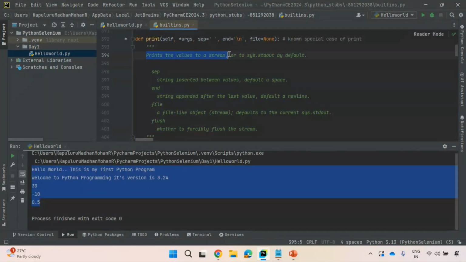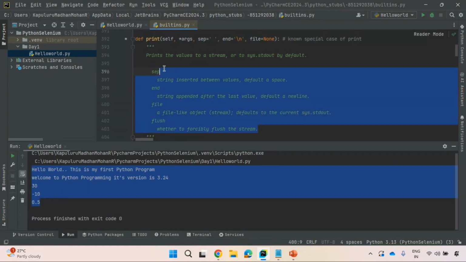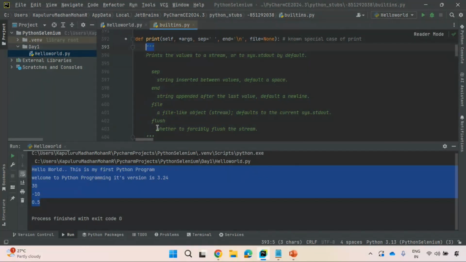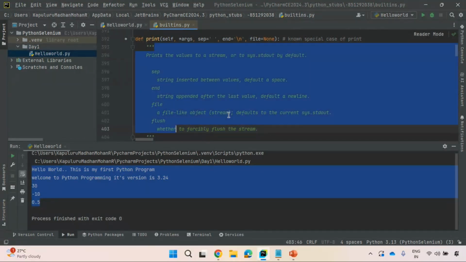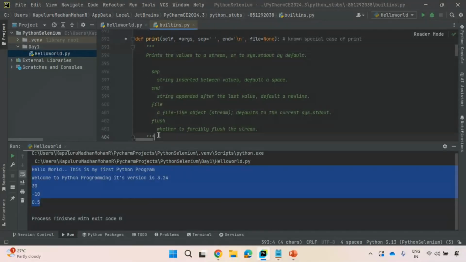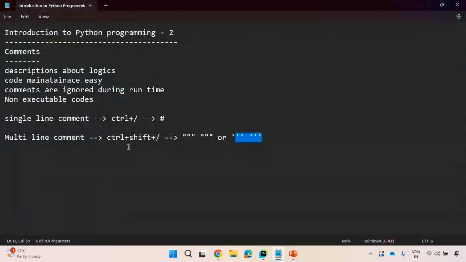Multiple lines are there, is it right? First line, second line, third line, fourth line, fifth line, like this, multiple lines you have. So this is a multi-line comment. I am specifying this multi-line comment inside triple double quotes. I'm enclosing this multi-line text, multi-line comment, multi-line description inside this triple double quote. Is it right? So this is how you can get this multi-line comment.